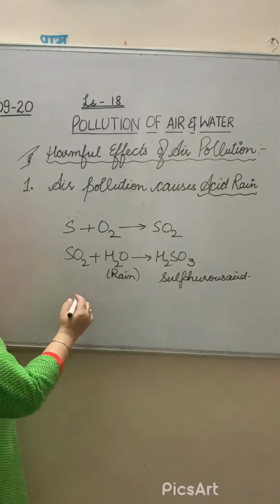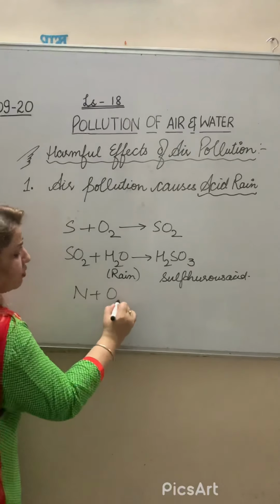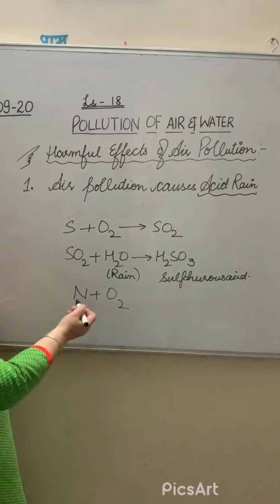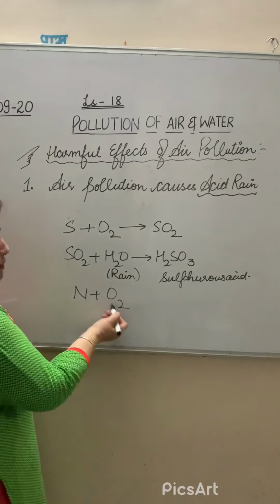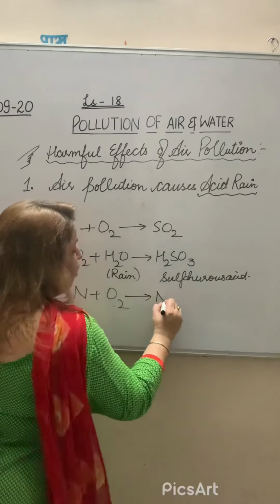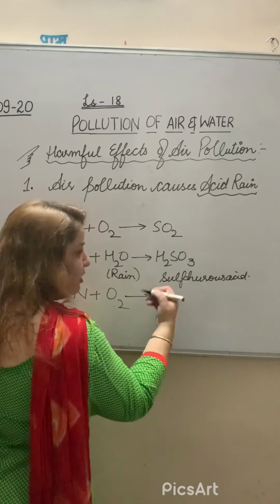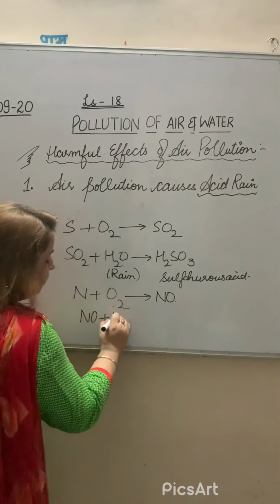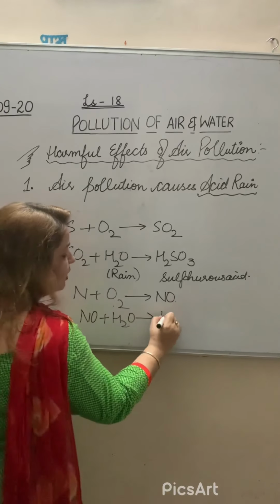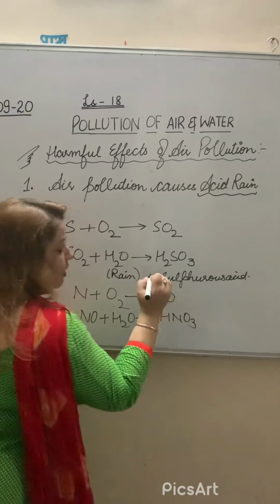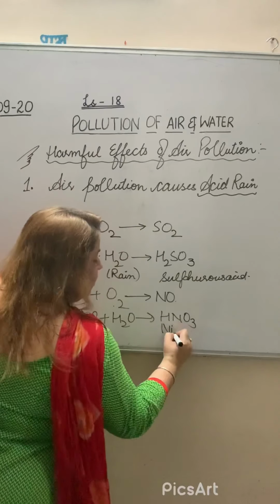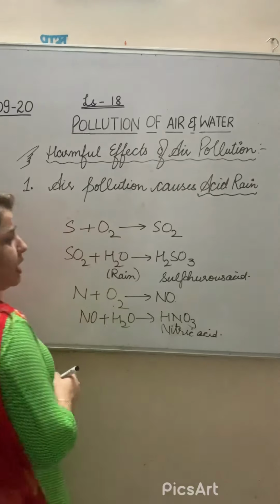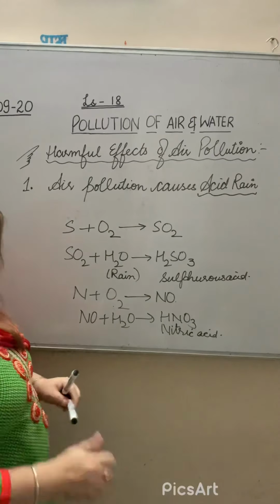In the same way, when the oxides of nitrogen, when automobile exhaust occurs, nitrogen gas is released, it mixes with the air and it will form nitrogen oxide or nitrogen dioxide. Then it mixes with the water, that is in the form of rain, then it will form HNO3, that is nitric acid. No need to learn all these equations. It's not compulsory. I am just telling it to you how it causes.